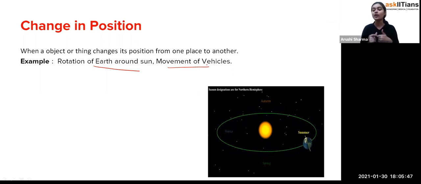Now, depending on all of these things, we are going to study some types of the changes which you are observing in your daily life, and these changes are also going to become a topic in your higher classes. Okay, so I would like you to read all of those changes very carefully. Okay, so now can we start with that?